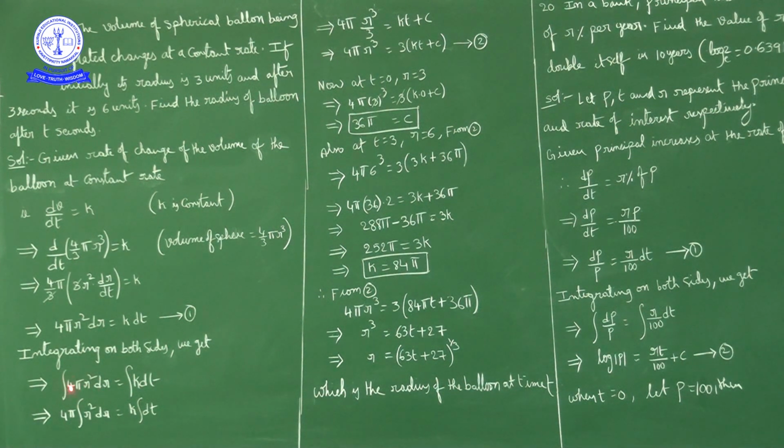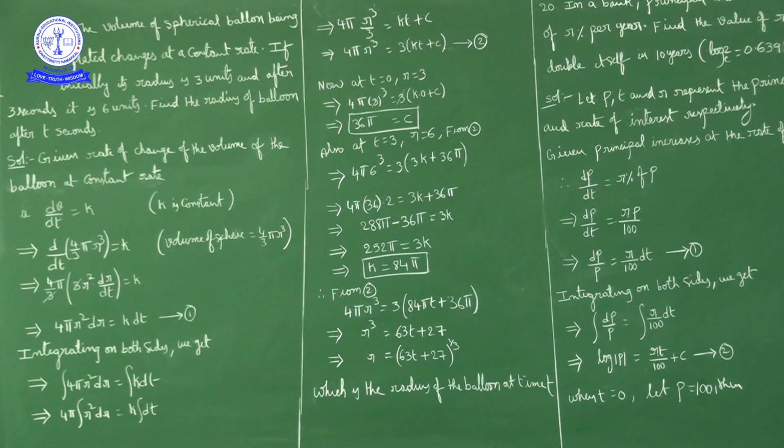Okay. Now 4 pi is a constant outside, integral of r square is what? R cube upon 3. K outside, k into integral dt is what? T. So kt plus c. Okay. So what we have? 4 pi r cube by 3 is equal to kt plus c. Okay. Cross multiply 3 this side. So what we have? 4 pi r cube is equal to 3 into kt plus c.